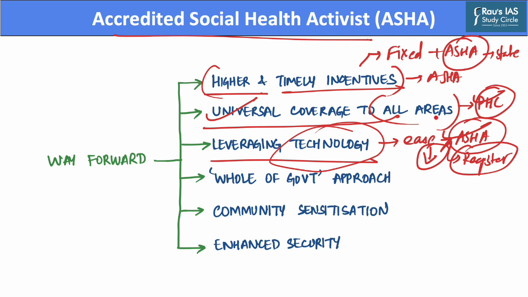And this can be facilitated by a whole of government approach, as this approach will help improve communities' literacy, physical infrastructure, and access to basic services at grassroots levels. And this will eventually improve the nature of work that these ASHA workers have to discharge.